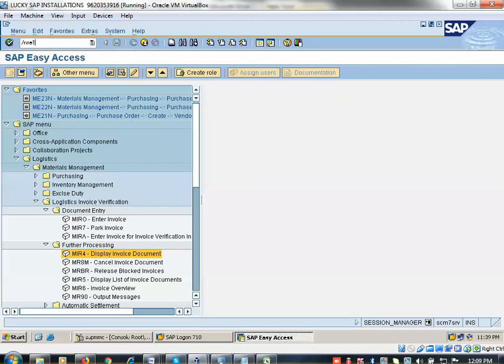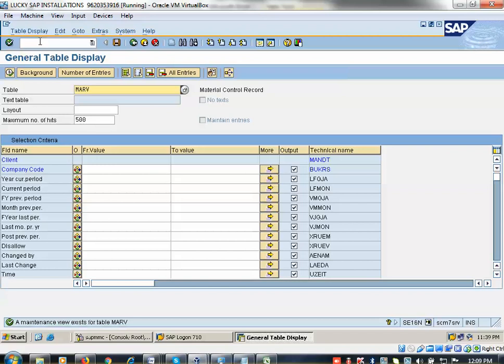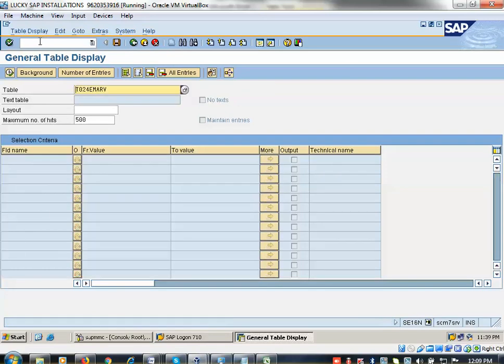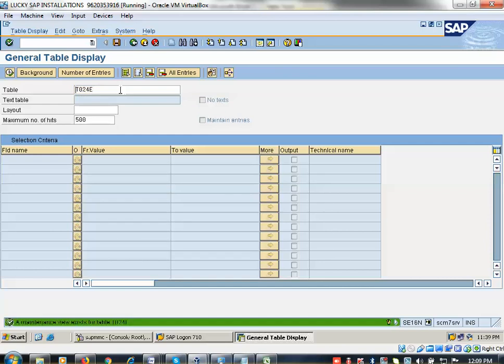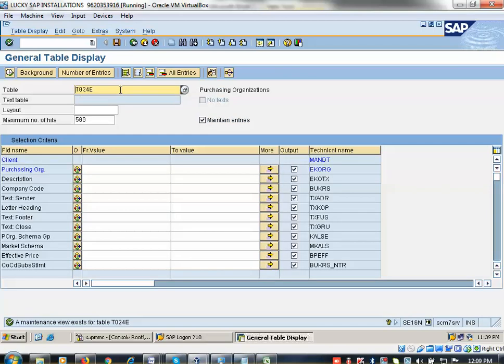Go to /n16n. You have written the table for purchase org already. The table name is T024E. I already told you, a table which starts with T is a standard table. We are not going to replace this standard table. Always it will be available. It's just like your 26 alphabets. India also 26, US also 26, Europe also 26. The same way SAP tables are the same across the world. Nothing different. Any industry you work in, these tables are common.